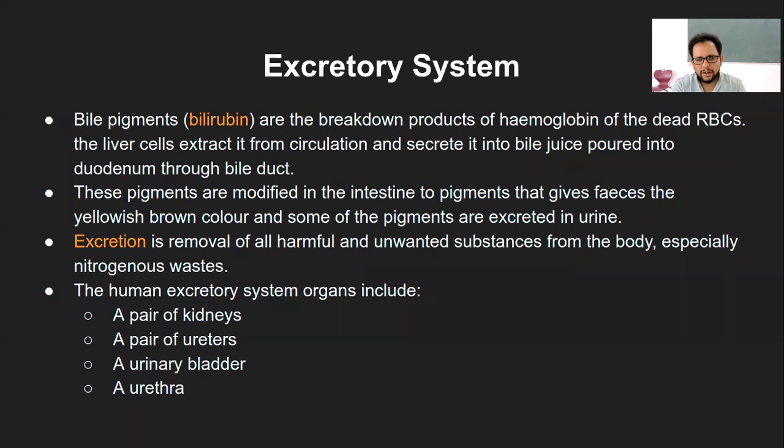So looking at all of this, you can define excretion as the removal of all harmful and unwanted substances from the body, especially nitrogenous waste. That is the final definition of excretion. Any questions so far? The rest of the things you would know very well because it's just factual details here.